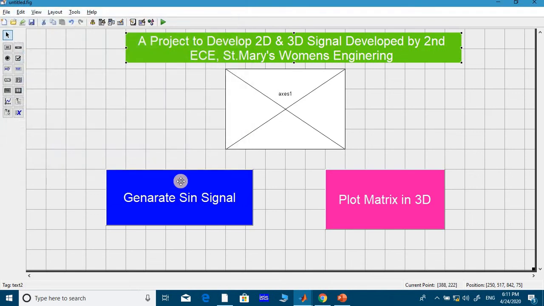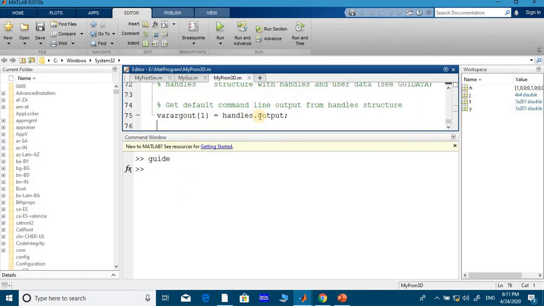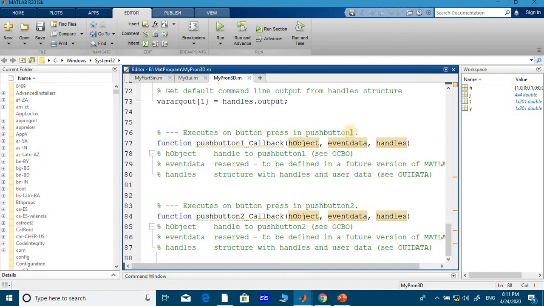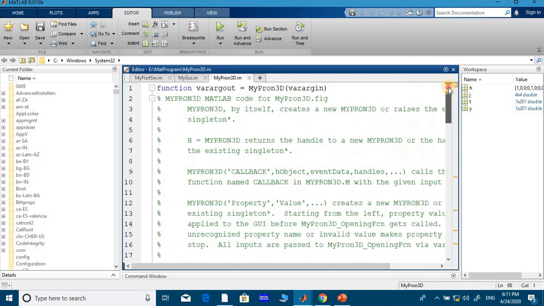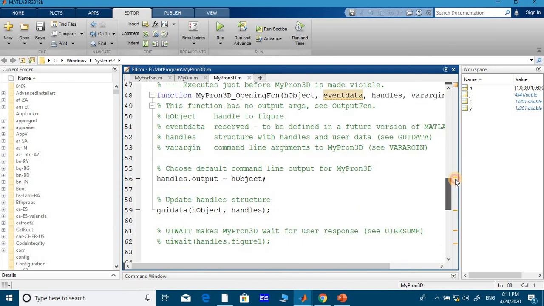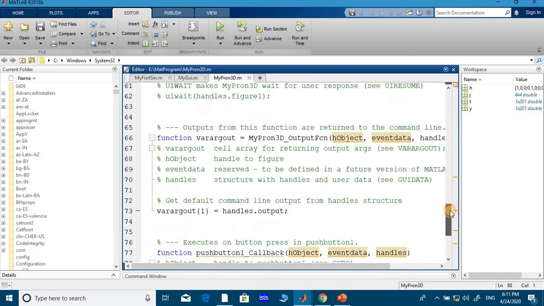So if you save it, a code will open. Okay, this is the code. I will drag it. See, these are the push button 1, push button 2. The remaining stuff is to create a window.